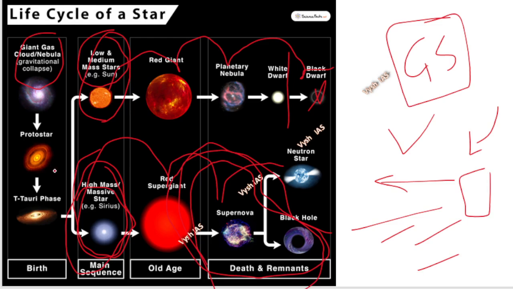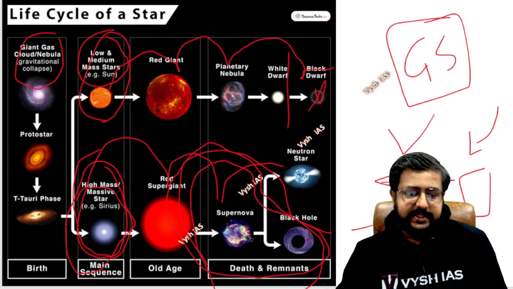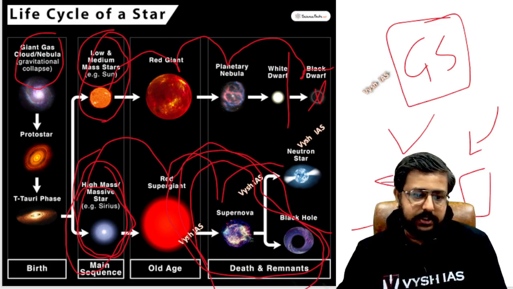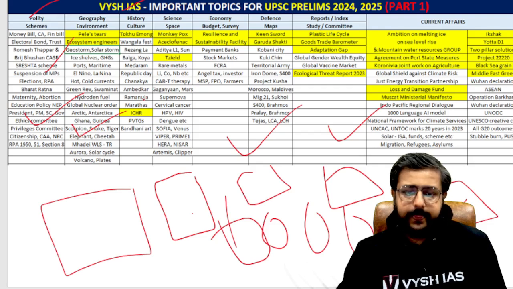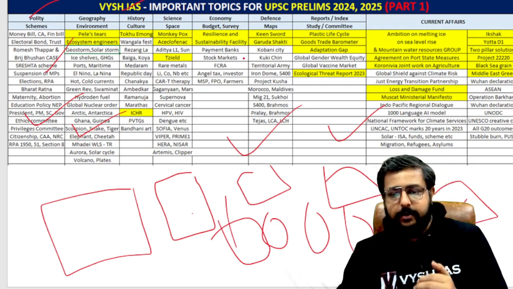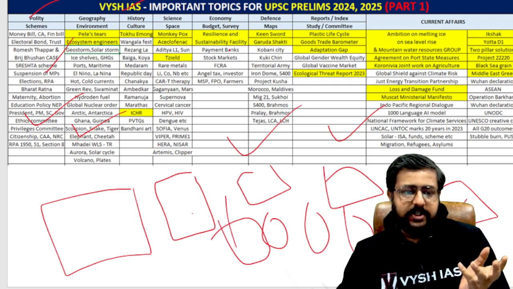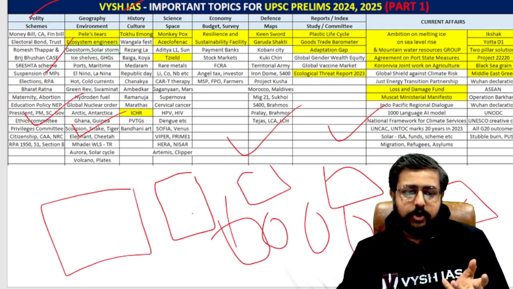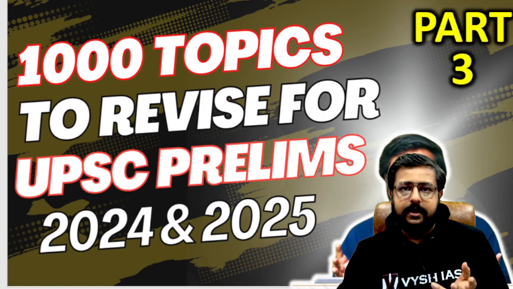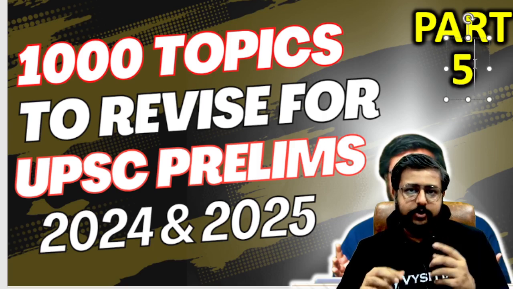So with this I'll end today's session, but make sure that you are studying every single thing which is needed for the exam. I'll show you one more time the slide which we are discussing. These are the different topics which you have to study. In history there are many topics, in geography there are many topics, indices are there, reports are there. Whatever is yellow we have already discussed in the previous episodes. So I want you to see the previous episodes also, because this one is episode number 3. Now the next part I will do will obviously be episode number 4, which is actually episode number 5, because the first episode was episode 0.